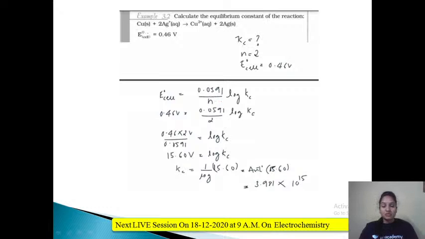Here Gibbs free energy is not given, so we'll use the other formula. E naught cell is equal to 0.0591 upon n log Kc. We'll see how to use this formula also, the other formula we have used to calculate Kc.